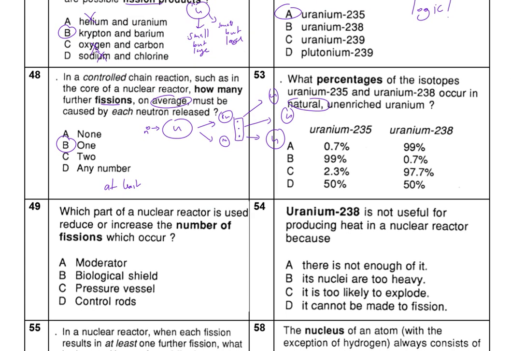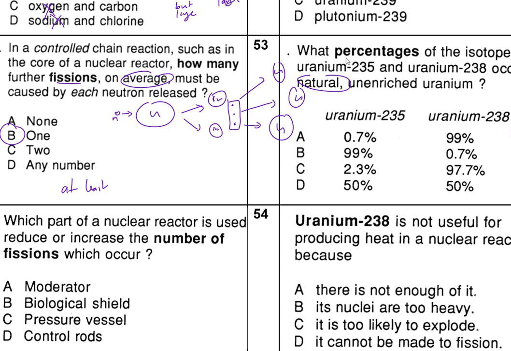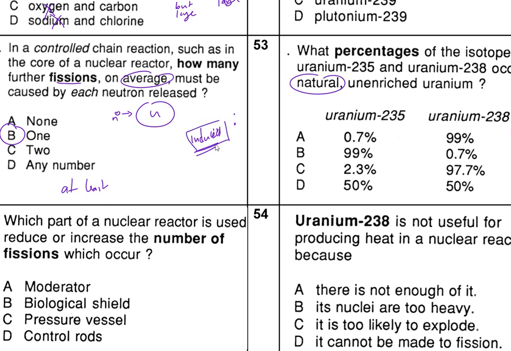Let me just delete this so I can have some space to write. Now remember there are two types: you have the natural type and you have the induced one. The induced one is the one that we make happen. To make it happen, what do we need? We need a neutron, so we need to fire a neutron at it. Naturally means it's going to happen by nature. Now, what percentage occurs in natural enriched uranium?